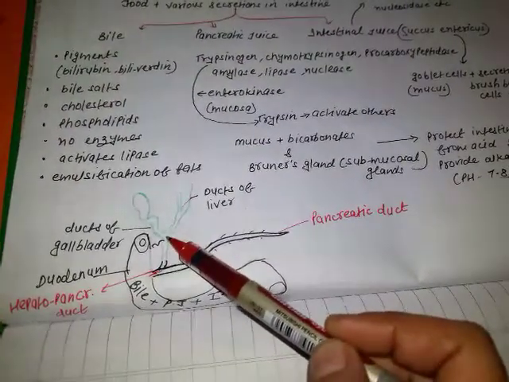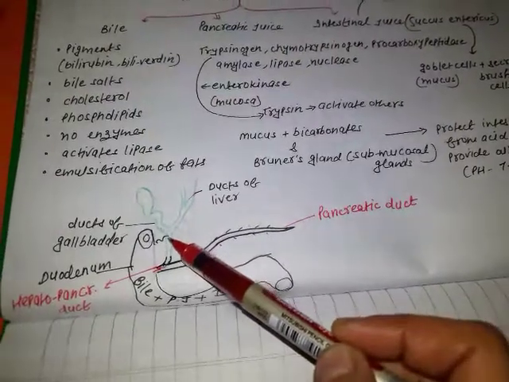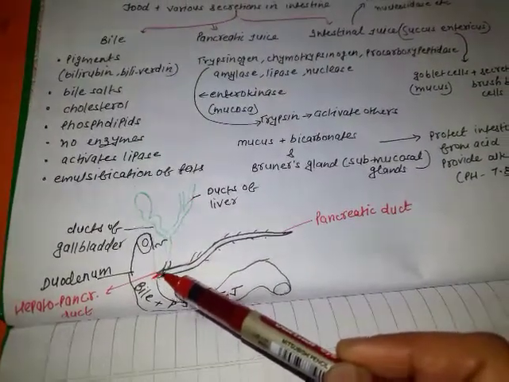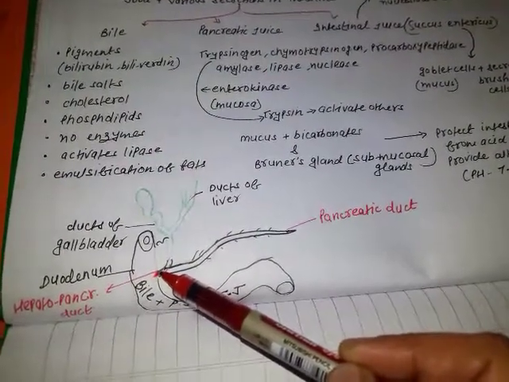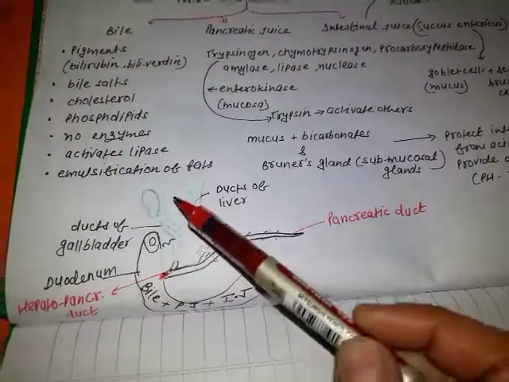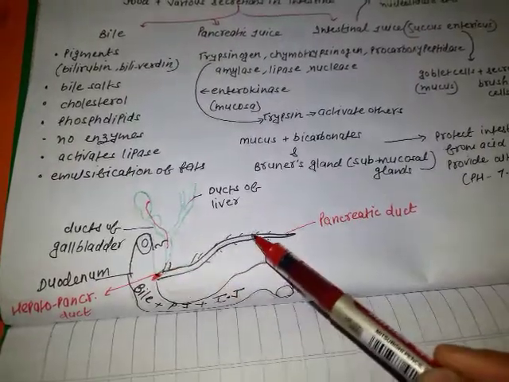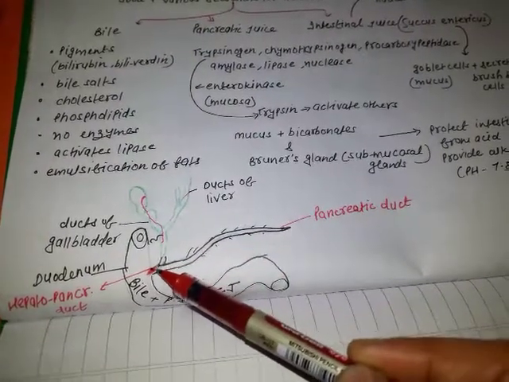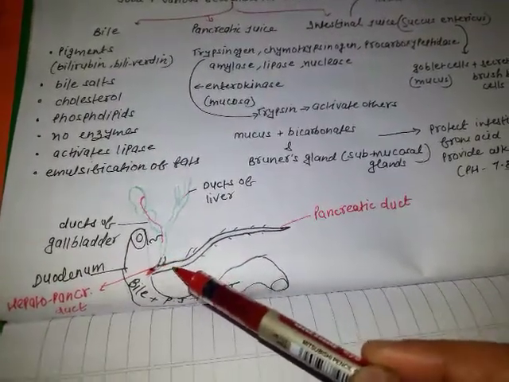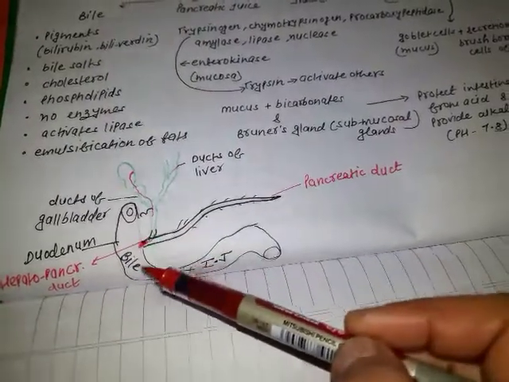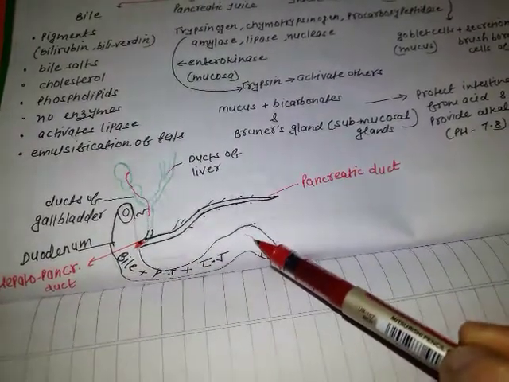This is the common duct. This common duct then meets the duct of the pancreas, called the hepatopancreatic duct. So bile from here, pancreatic juice from here, both of these will get poured into the duodenum of the small intestine.